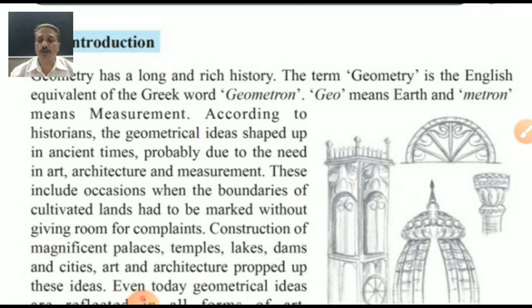This includes occasions when the boundaries of cultivated lands had to be marked without giving room for complaints. Cultivating means you grow crops on the land, and you have to use the land with proper measurement.